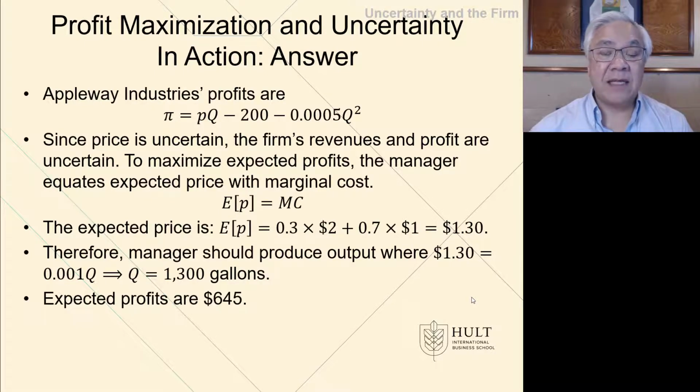1,300 gallons. At that level of production and sales, the expected profits, plugging in the 1,300 to the formula above, the profit formula, we will get to an expected profit of $645.